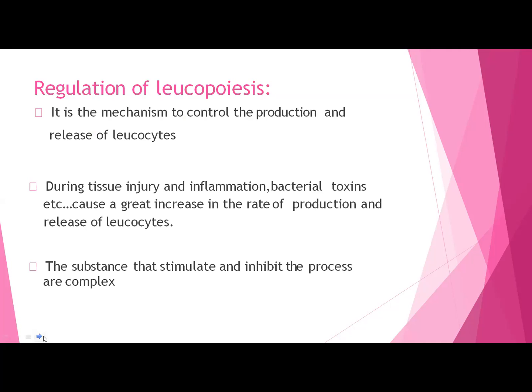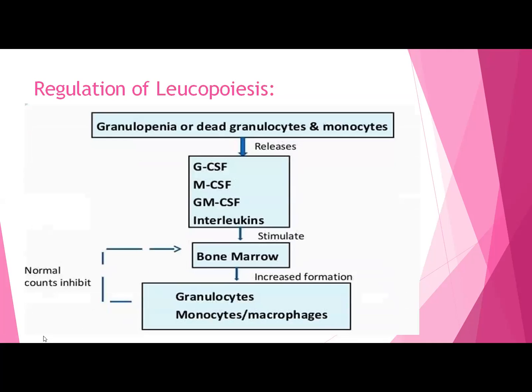How is the process of leukopoiesis regulated? It is a mechanism to control the production and release of leukocytes. Generally, whenever there is tissue injury and inflammation, bacterial toxins are released and they cause a great increase in the rate of production and release of leukocytes. So when needed, they will be released, and when needed, production will be increased. The substances which stimulate these processes are complex.